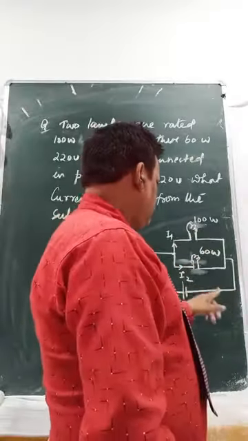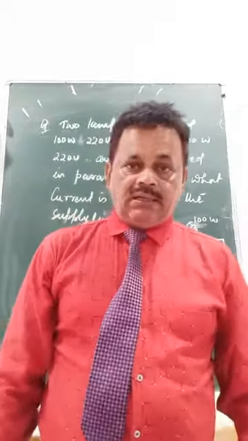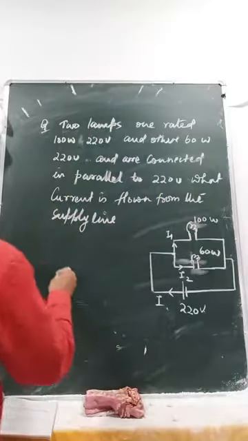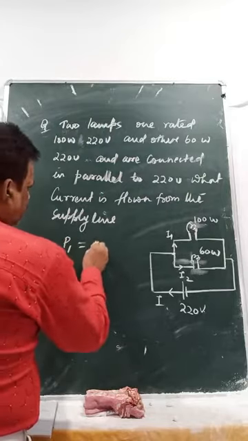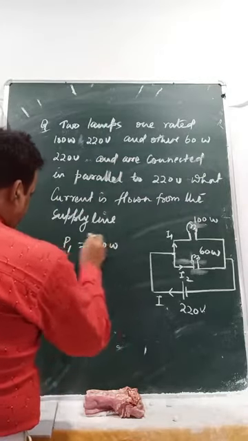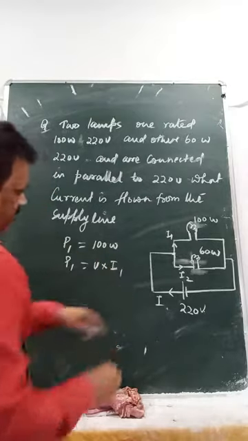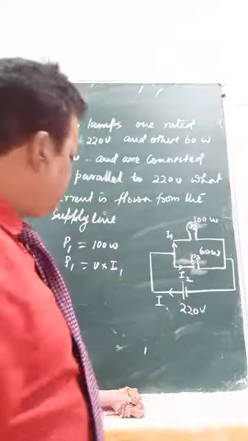First you should know the resistance, then only you can find the current. Let's find out from here. Power 1 equals 100 watt. Power 1 equals V into I1, because the potential is the same for both.